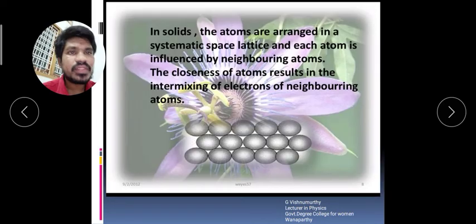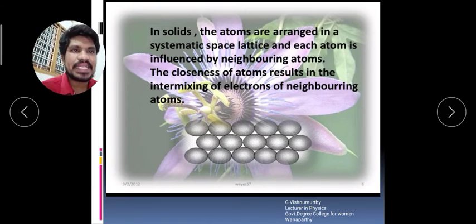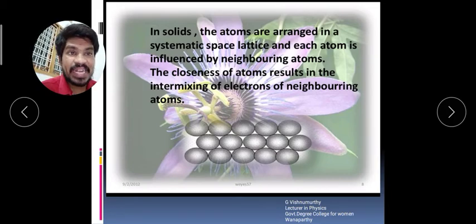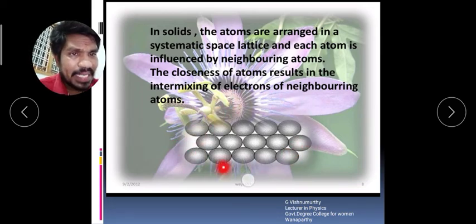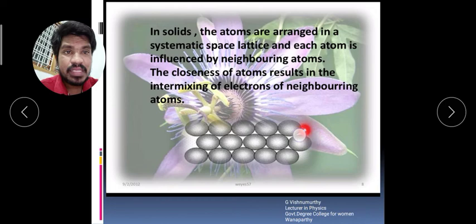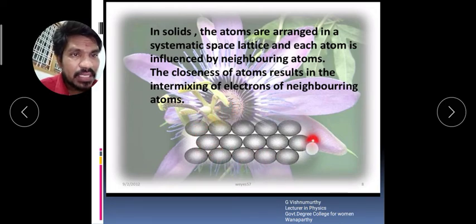Now, in solids, the atoms are arranged in a systematic space lattice and each atom is influenced by neighboring atoms. The closeness of atoms results in the intermixing of electrons of neighboring atoms. Here you see the atomic structure of the molecules in the solid.